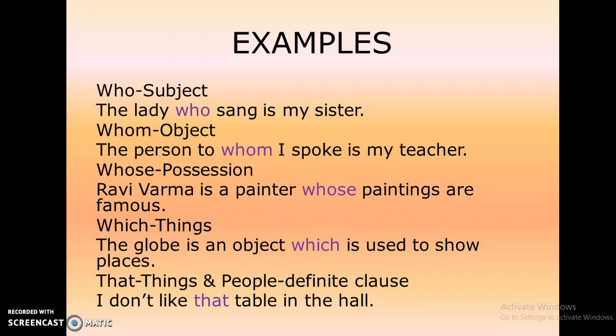The examples are: The lady who sang is my sister. The person to whom I spoke is my teacher. Ravi Verma is a painter whose paintings are famous. The globe is an object which is used to show places. I don't like that table in the hall.